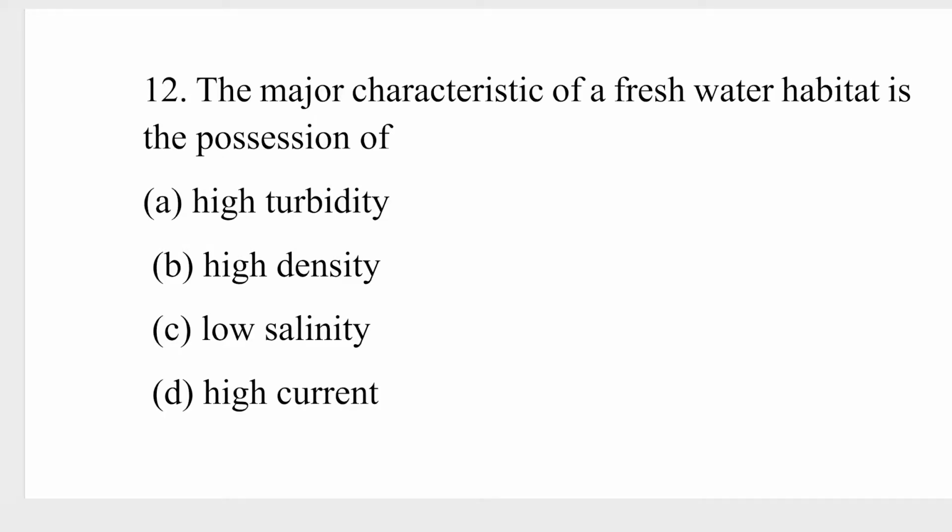Question number 12. The major characteristic of freshwater habitat is the possession of what? Now, what's a freshwater habitat? A freshwater habitat is a form of water that is mainly from inland water, and it is characterized by low salinity. When we talk about salinity, we're talking about the amount of salt that is in the water. So freshwater is characterized by low salinity or low amount of dissolved salt.